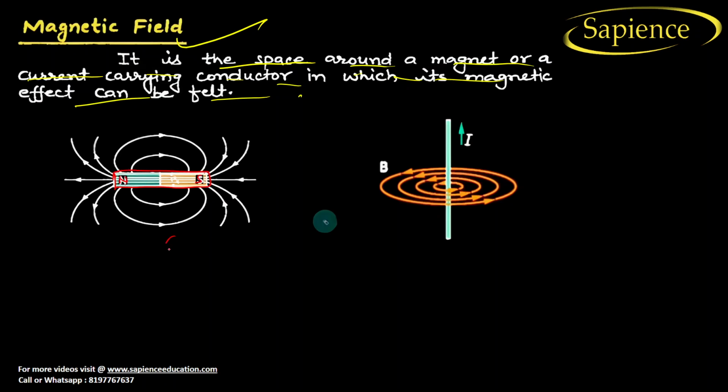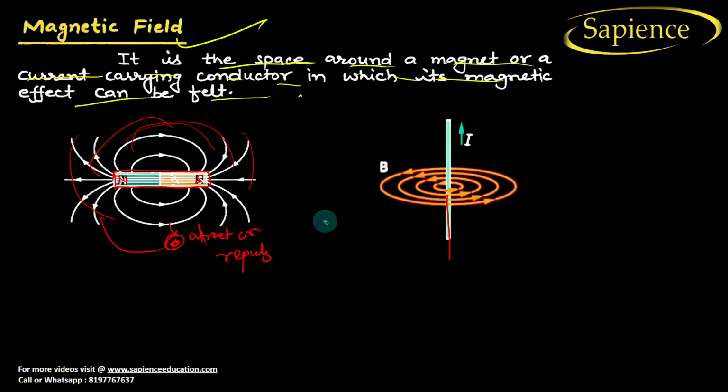If we keep any object here and repulsion or attraction happens, it means that in this area the magnetic property has filled the space. So this area is known as the magnetic field.